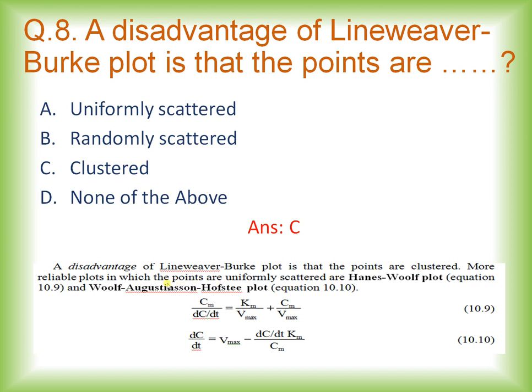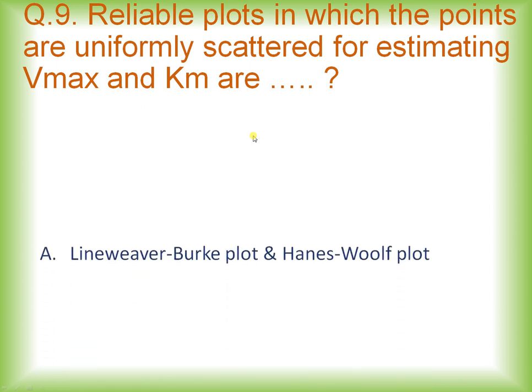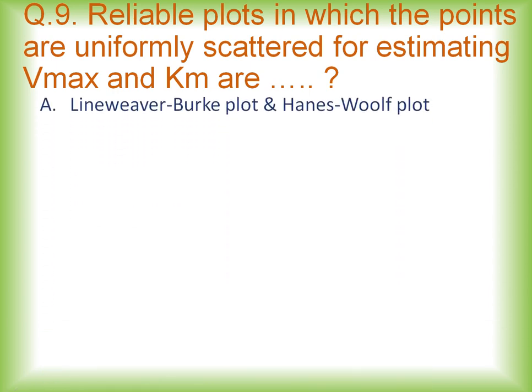More reliable plots in which the points are uniformly scattered are the Hanes-Woolf plot and the Woolf-Augustinsson-Hofstee plots, where we get uniformly scattered points. Moving towards next question. Reliable plots in which the points are uniformly scattered for estimation of Vmax and Km are. Already we have discussed this in the previous question, but still.